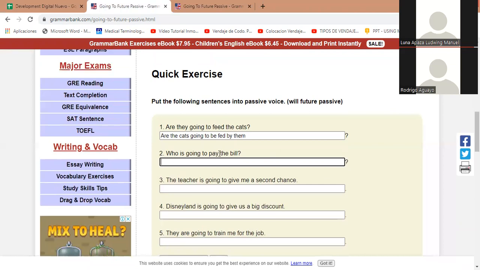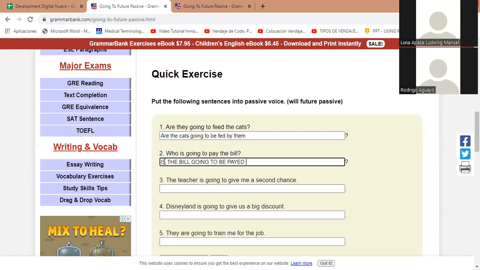Who is going to pay the bill? Is the bill going to be paid by whom? Who is going to pay the bill? Is the bill going to be paid by? I think at the beginning, this is where we got stuck yesterday, right? Is the bill going to be paid by someone? Maybe you could reword it like that, right?